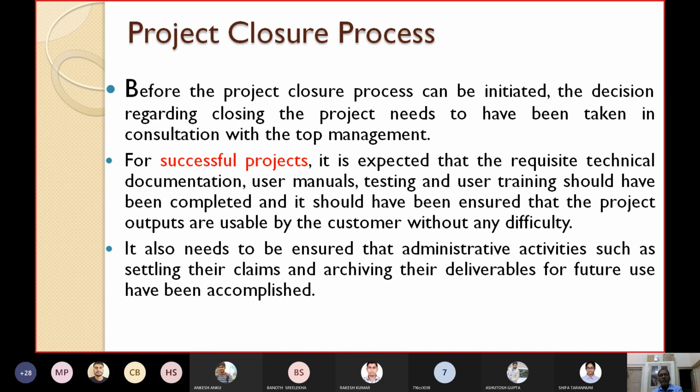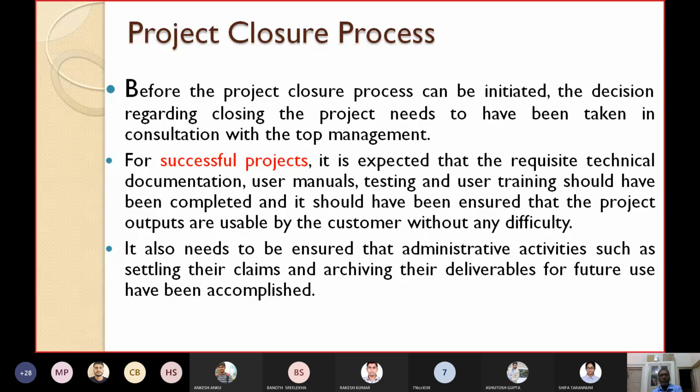For successful projects, it is expected that the requisite technical documentation, the user manuals, the proper testing and the user training should have been completed. As the project manager, you should complete the preparation of technical documents and user manuals, test the product, and give user training.